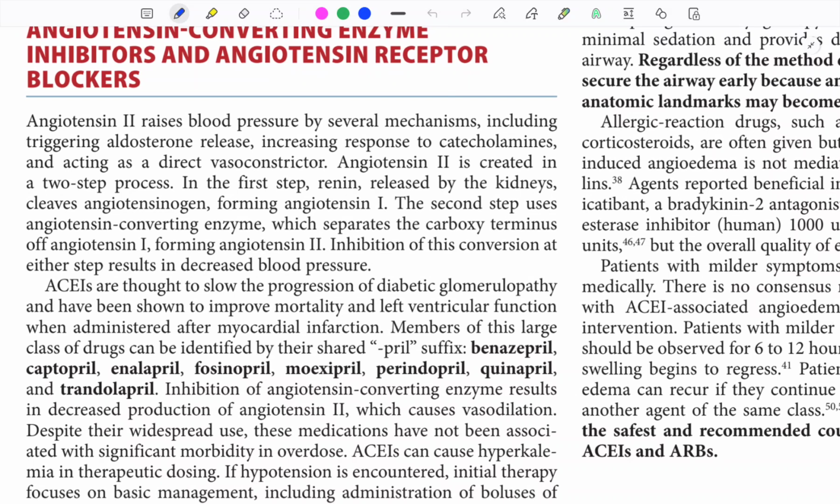ACE inhibitors cause persistent dry cough due to bradykinin and substance P. Angioedema is caused by both ACE inhibitors and ARBs, but cough is caused only by ACE inhibitors.